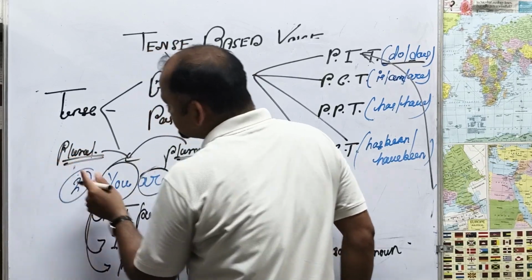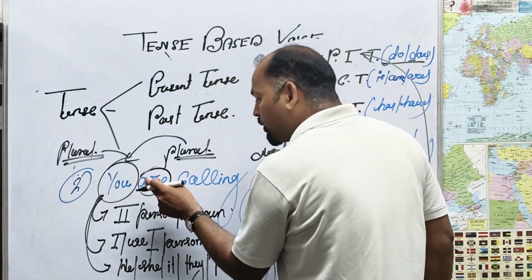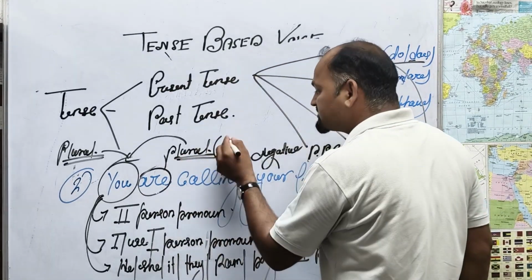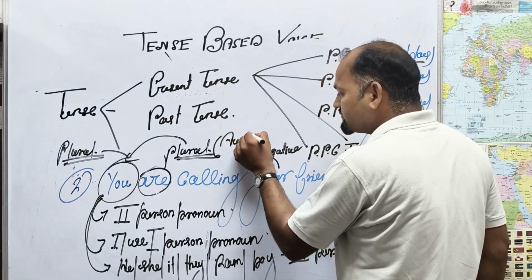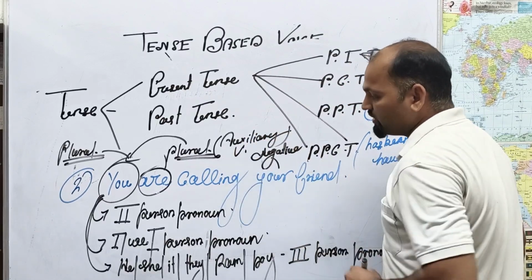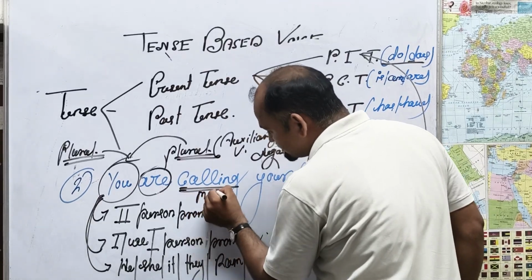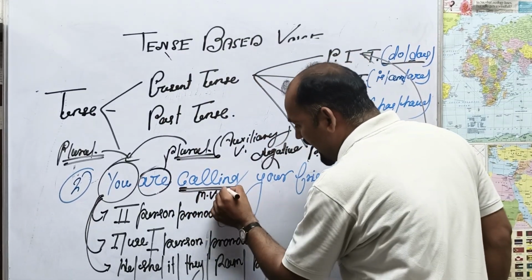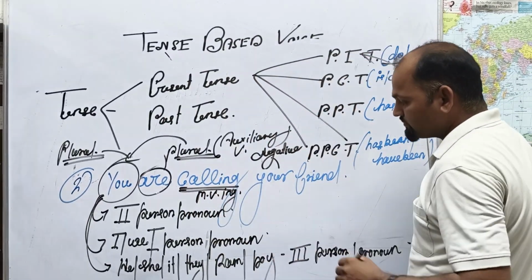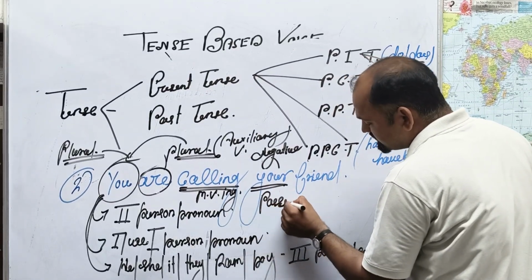If the subject is plural, the helping verb will also be plural. This is also called an auxiliary verb. Calling is called the main verb, the ing form of the verb. Here "your" is called the possessive case.